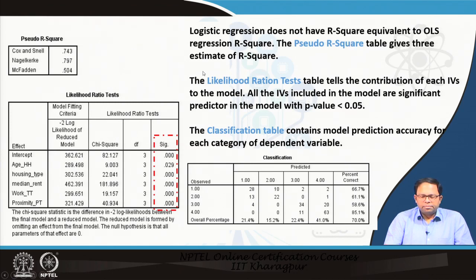The likelihood ratio test tells us the contribution of each independent variable to the model, that is, the relative weightage of each independent variable. All the independent variables included in the model are significant predictors, and the ones that did not meet the criterion are not included. Finally, this is the format of the model.